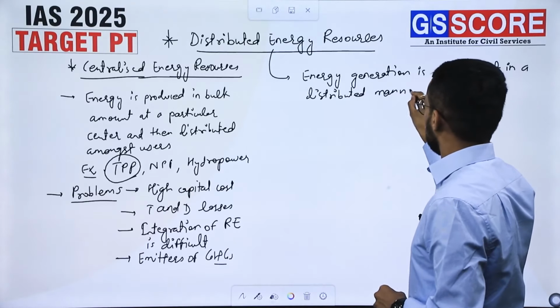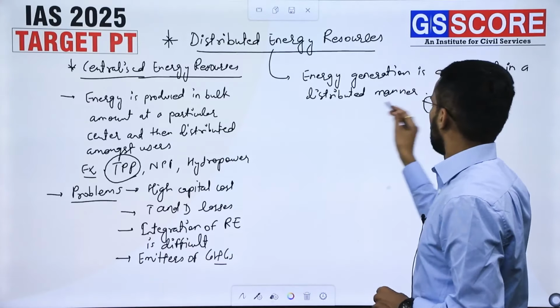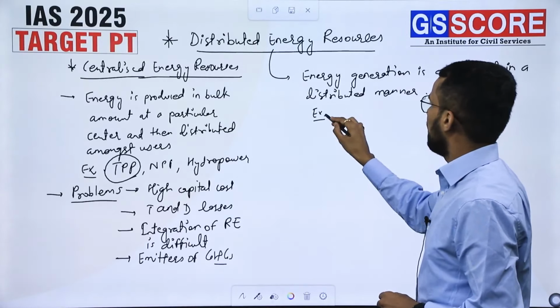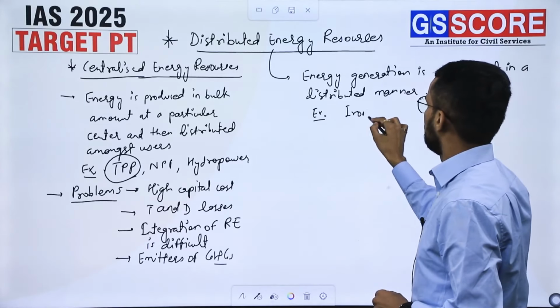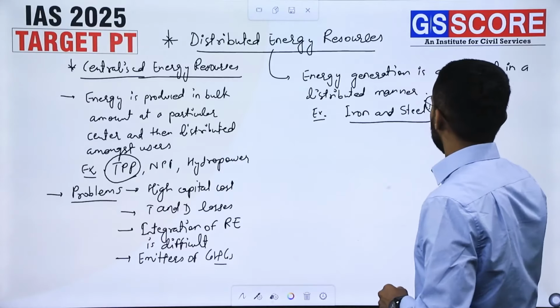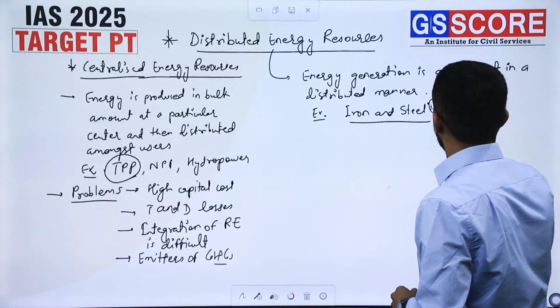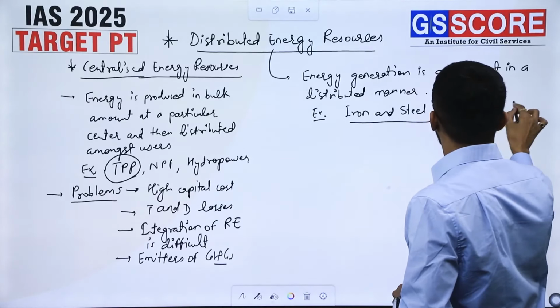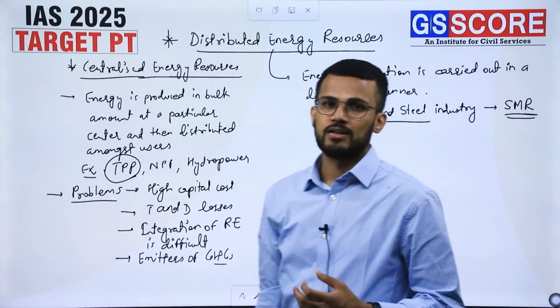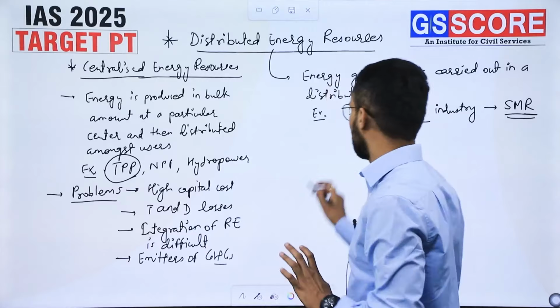For example, if there is any iron and steel industry, it may use its own small modular reactors for the production of energy, right? So that is one of the examples.